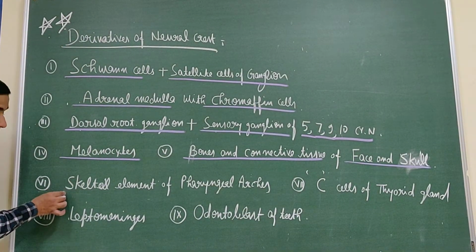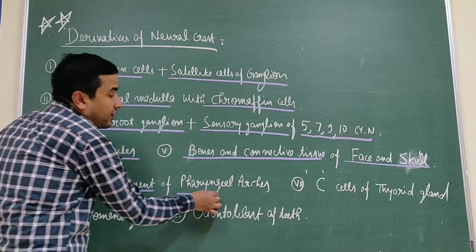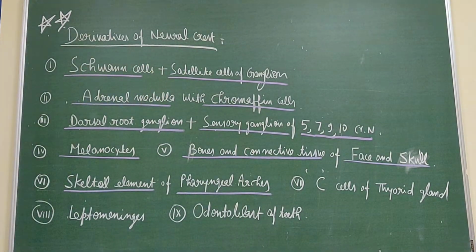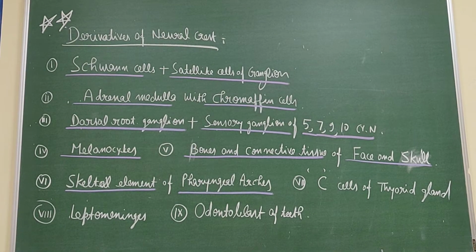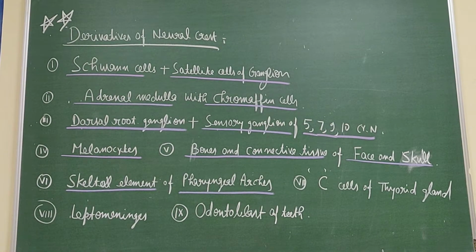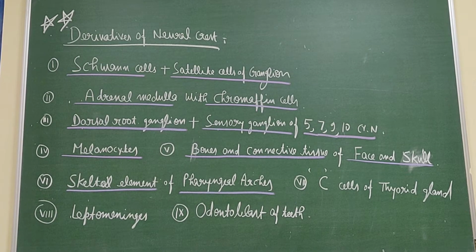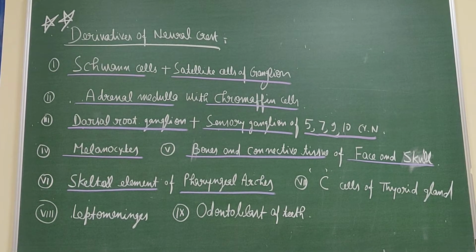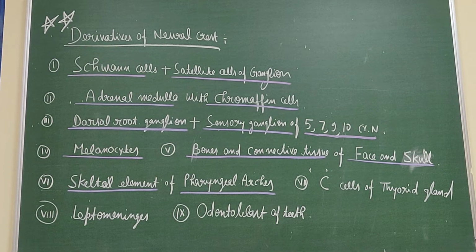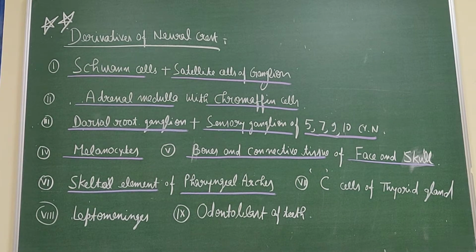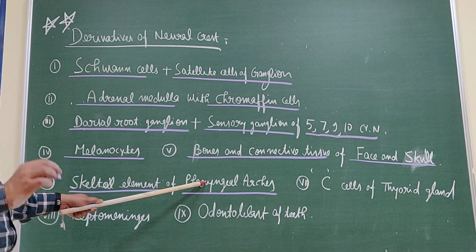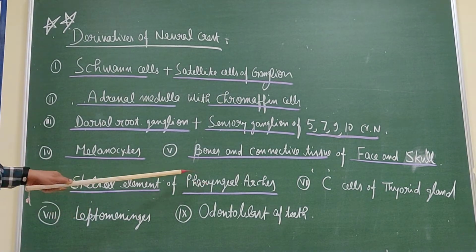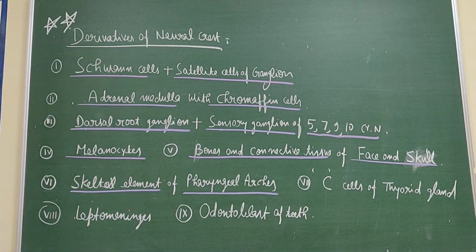Then it forms the skeletal elements of the pharyngeal arches. In the pharyngeal arch, the initial skeletal element is cartilage, which changes into bone, or degenerates, or remains cartilage. The skeletal elements of pharyngeal arches 1, 2, 3, 4 and 6 are derived from this neural crest.